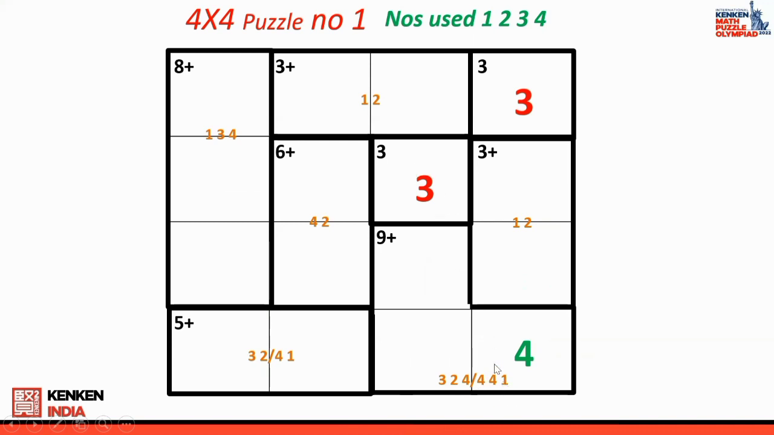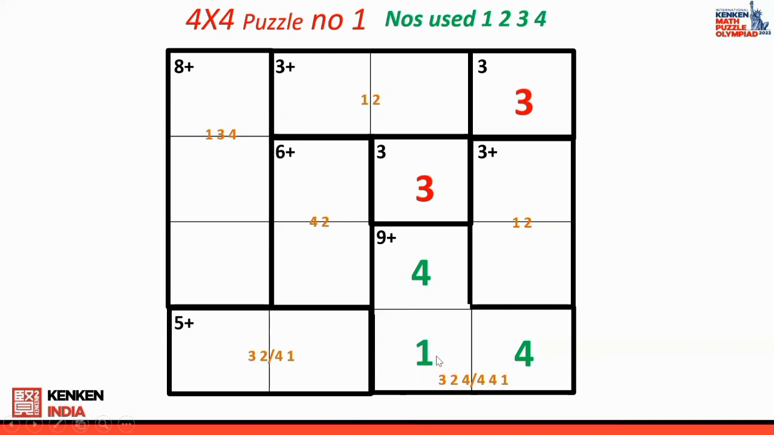So if I put 4 here, then I have to put 4 only here. Correct? Because if I put 4 here, the sum will be wrong. The puzzle will be wrong. So I put 4 here, then I put 1 here. Now what? Once this is done, then I see this particular column.